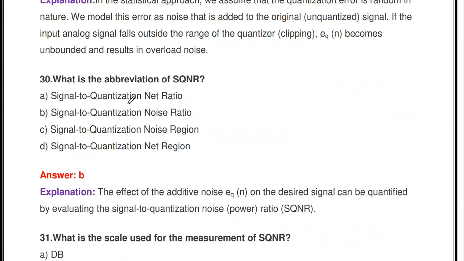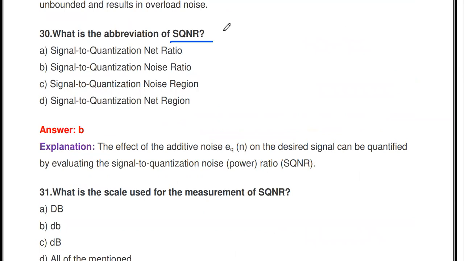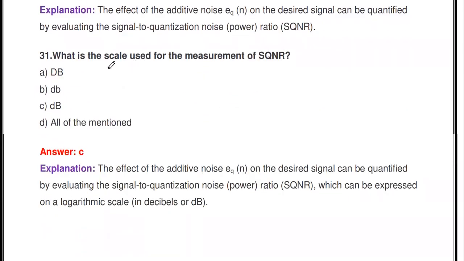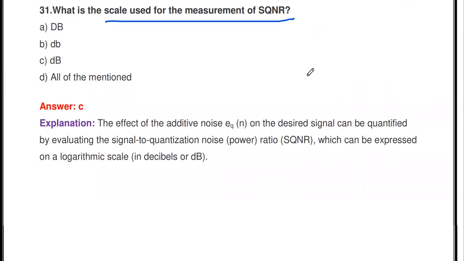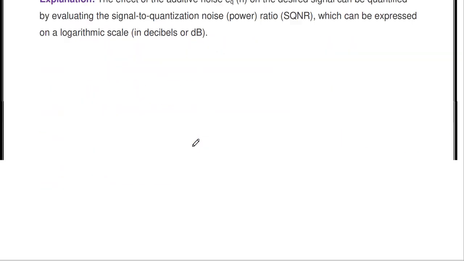Okay, the next thing: what is the abbreviation of SQNR? SNR you know means signal to noise ratio. This is SQNR, signal to quantization noise ratio. What is the scale used for the measurement of SQNR? In order to measure the signal to quantization noise ratio, we use the same unit, decibels. Okay, the decibel only.